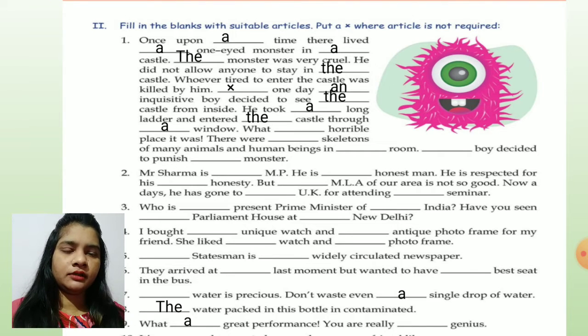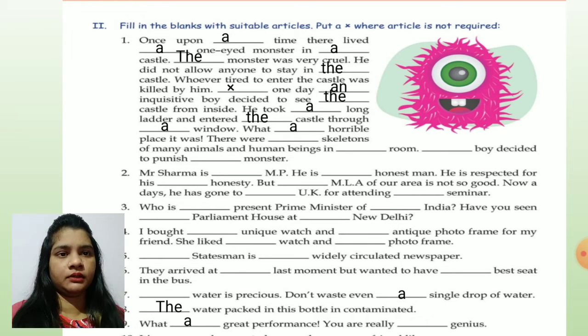Why a window, children? The castle is so big, and there are so many windows. So there can be any window through which he can go inside. So through a window. What a horrible place it was. Horrible, it's giving a consonant sound.